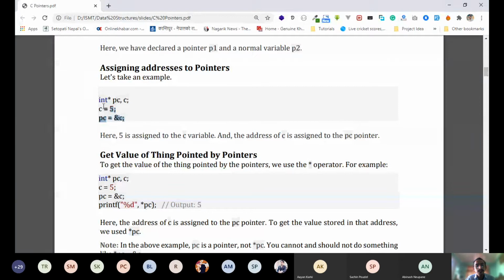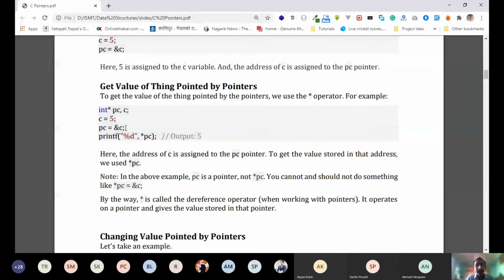Do you understand this so far? Yes sir. We are just learning about how we can declare pointers, okay? But be very careful. If any of you did not understand in between, just ask me at that time, because there can be confusion in pointers.